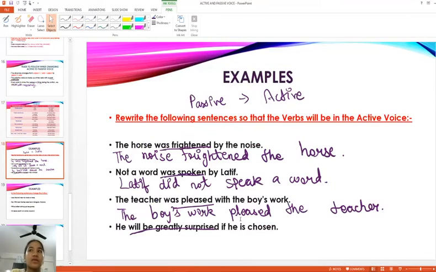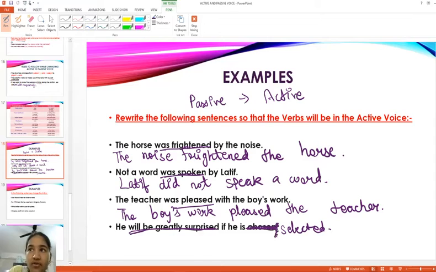So his selection, if it was there, then his selection will greatly surprise him. If he is chosen, or if he has been selected also, we can take. Okay, so we'll take selected because choose, chose, chosen, we'll take selected instead.